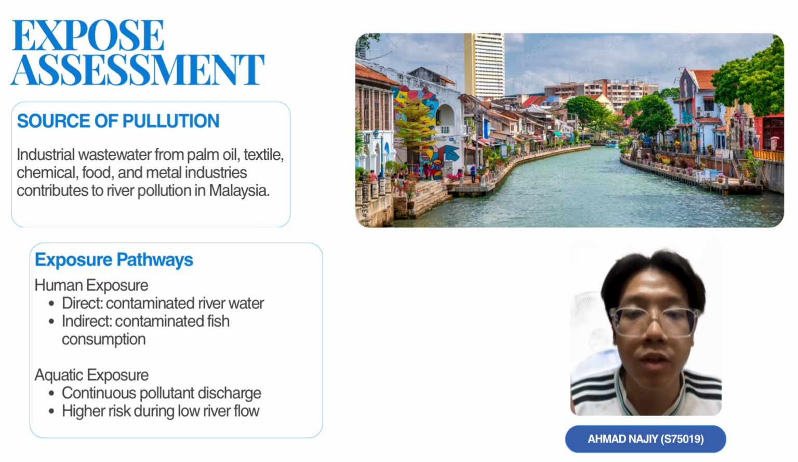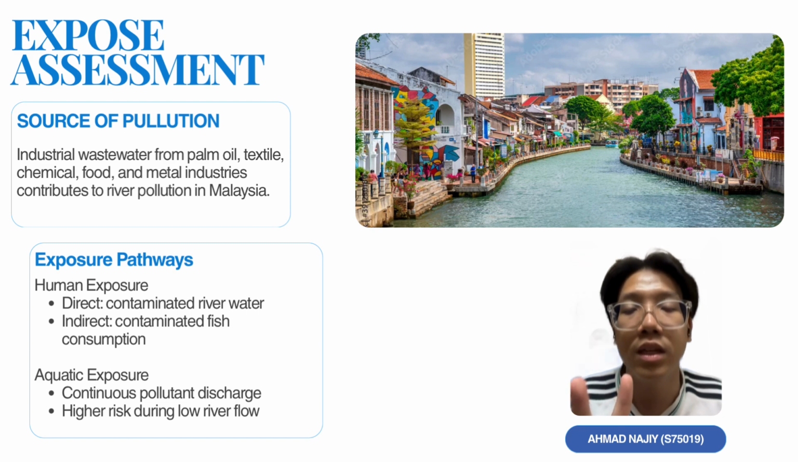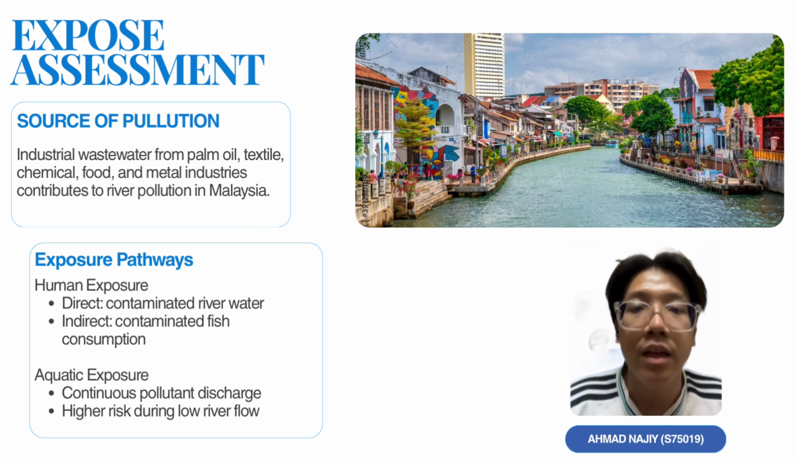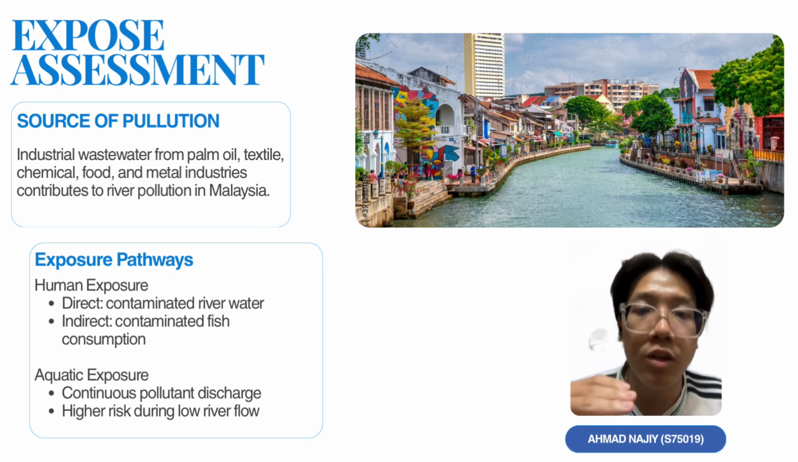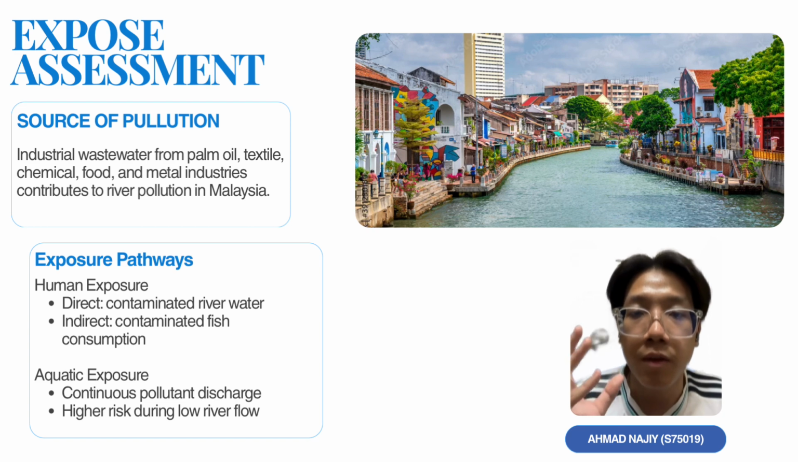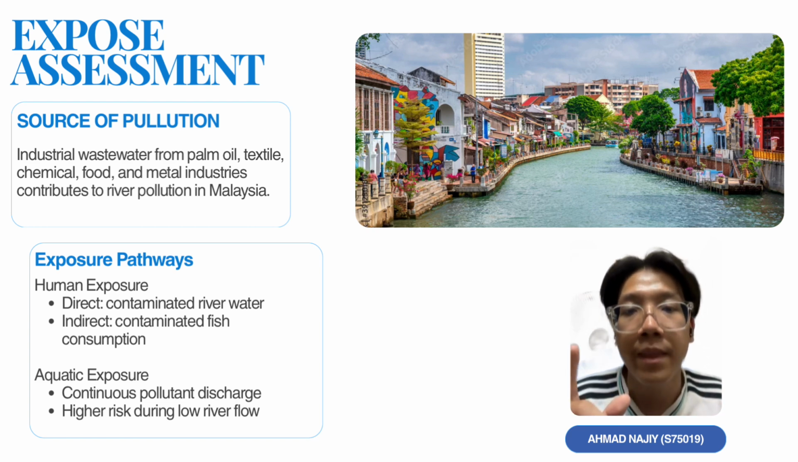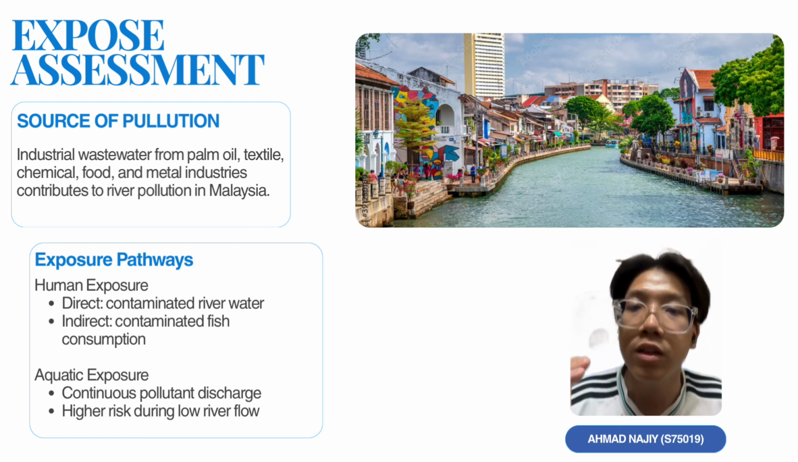Human exposure occurs through two pathways, direct and indirect. Direct exposure happens when a community uses the contaminated river water for domestic activities and recreational purposes. It means that people use the contaminated water from the river for their routine, such as drinking, washing, and cooking.